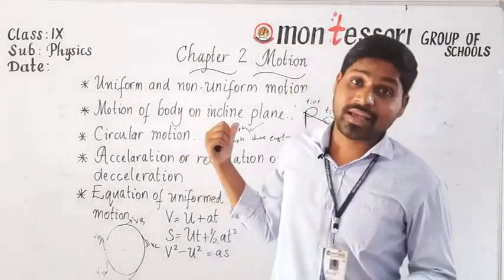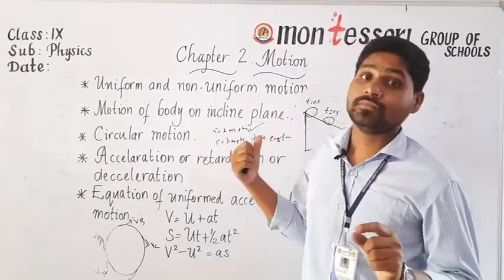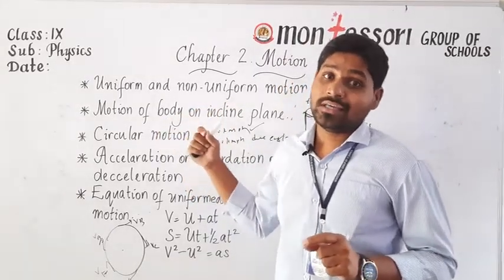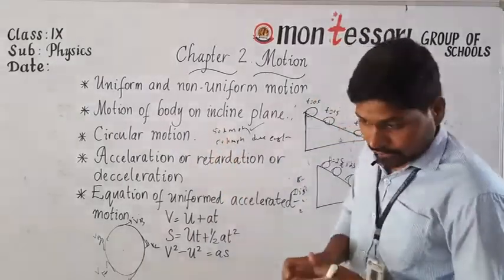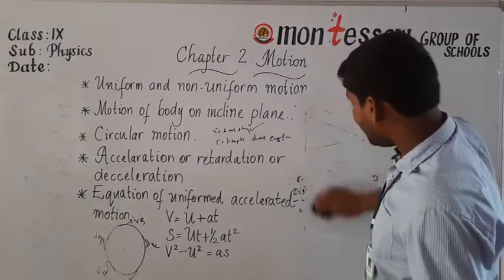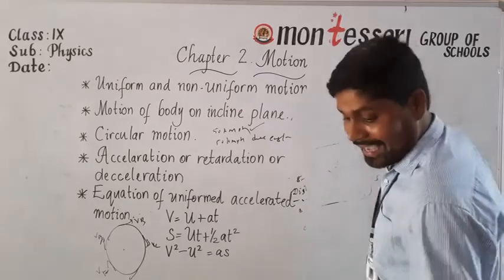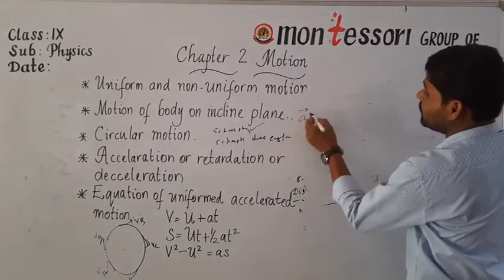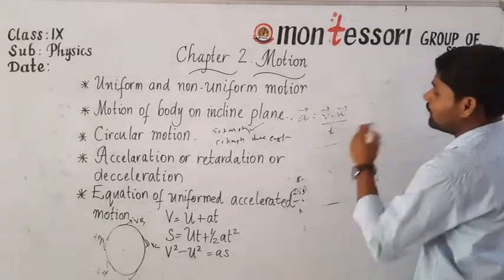So what is the definition of acceleration here? The rate of change of velocity with respect to time is called acceleration, or the change in velocity in unit time is called acceleration. According to the definition, we can write the acceleration as a bar. A bar is the notation of a vector, so acceleration is a vector quantity. What is meant by vector quantity? A physical quantity which has both magnitude and direction is called a vector quantity.